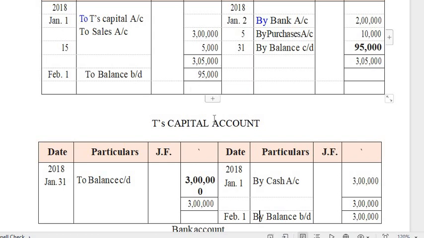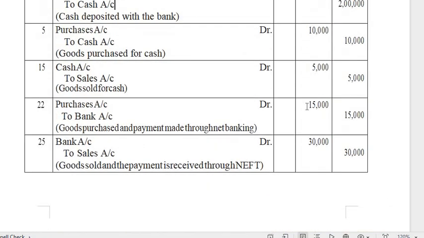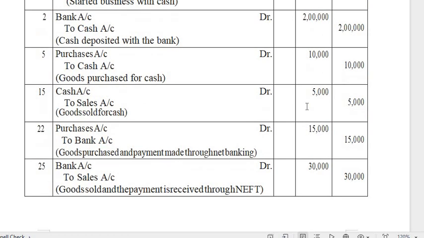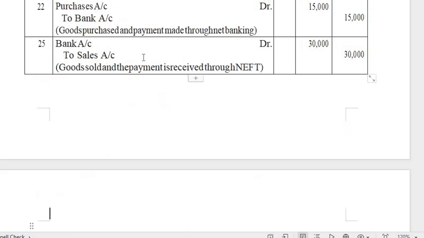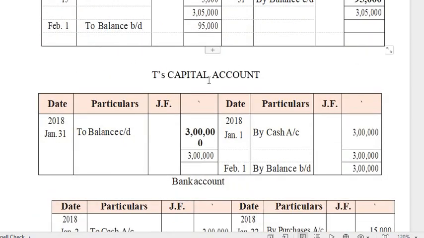Okay. Similarly, you have to prepare the other accounts. See the next account in your transactions. The first transaction involved cash, so I have written cash. The next one, T's capital account, you have to prepare. See whether the transaction involved T's capital. Only one transaction involved T's capital, but even though, you have to prepare it. See here, I prepare T's capital account.